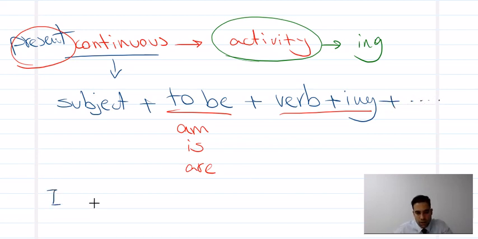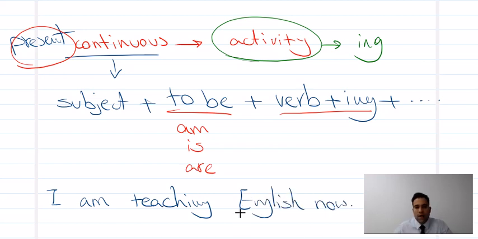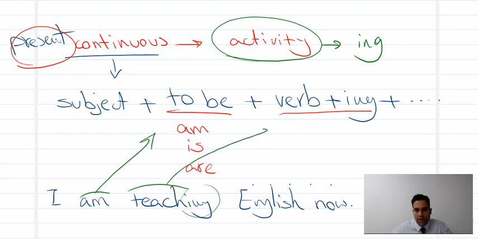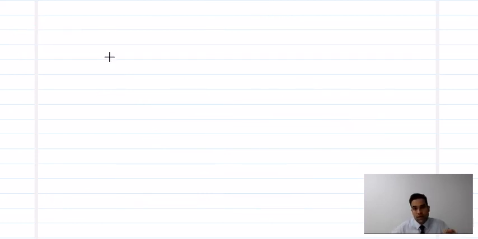For example, I am teaching English now. I am teaching English now. You see? So I have to be, main verb, and then I have ing and the rest of the sentence. Okay? So to be, and here main verb and ing. So here we see how we can make sentences in continuous form.